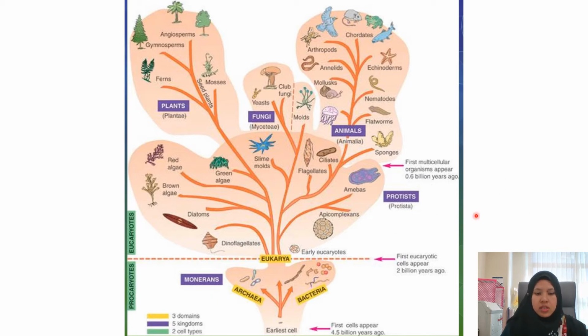Kingdom Protists or the Kingdom Protista, they are divided into three types of organisms. They have the animal-like, the fungi-like, and the plant-like organisms. Okay, so if you see here, this is the example of the animal-like: the amoebas, the flagellates, the ciliates. And then the fungi-like organism is, for example, like this, the slime molds. And also the third category for the Protista is the plant-like organism, which is this one: the green algae, red algae, brown algae, diatoms, and dinoflagellates.